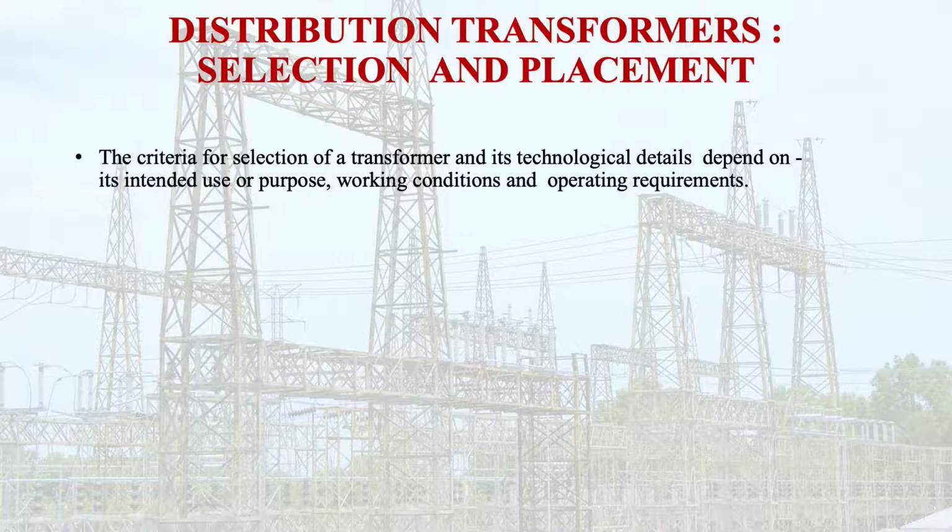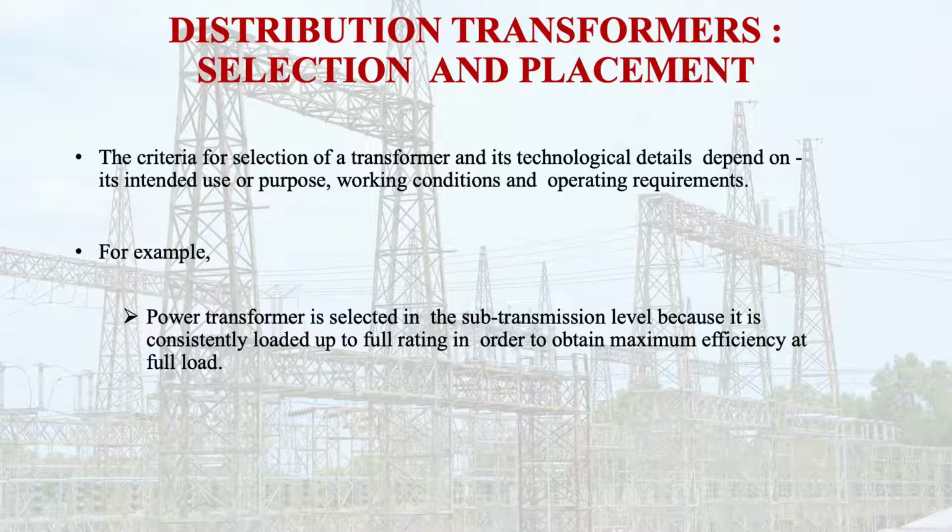So the criteria for selection of the transformer and its technological details depend on what? They depend on the intended use or purpose, working conditions and operating requirements. For example, a power transformer is selected at the sub-transmission level because it is consistently loaded up to the full rating most of the time in order to obtain maximum efficiency at full load.